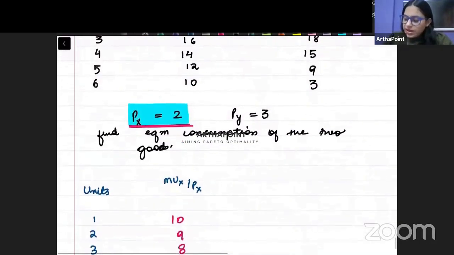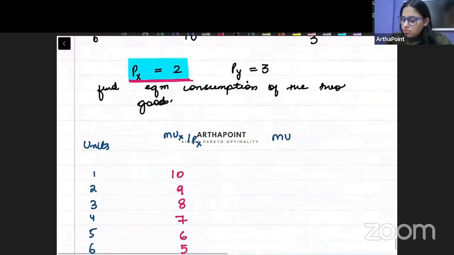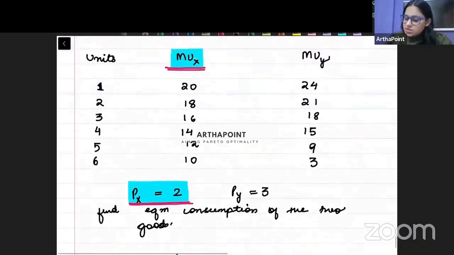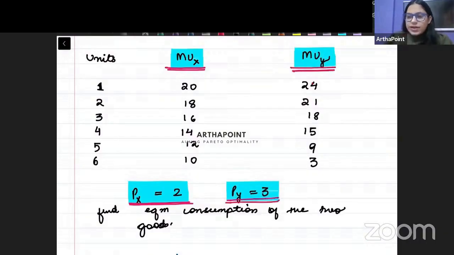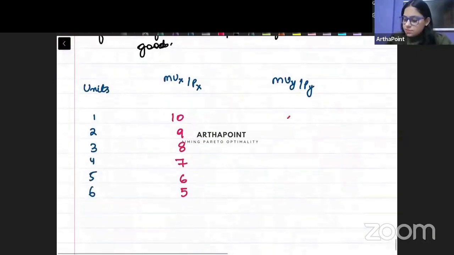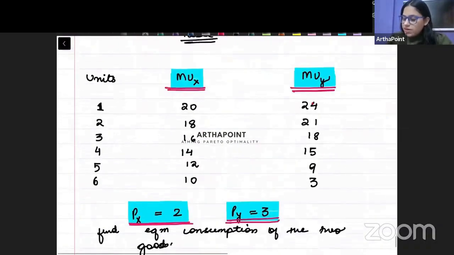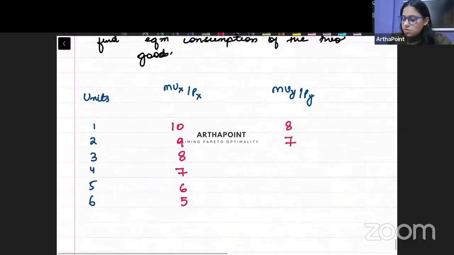Then I will go ahead and I will find out MUY by PY. If this is MUY and this is PY, if I just divide this, what will I get? 24 by 3, 8. Then 21 by 3, 7.